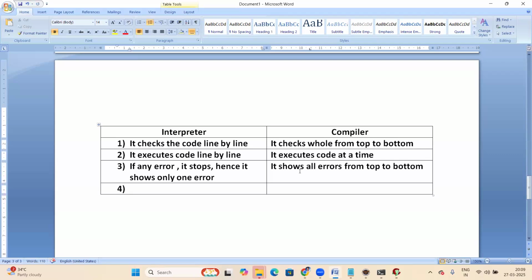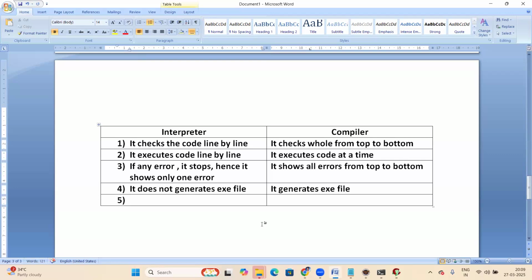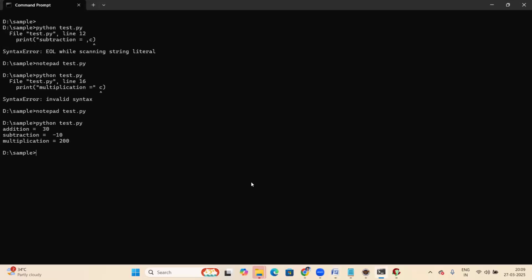Yes, next difference, the most important difference: the exe file. Interpreter does not generate an exe file. Compiler generates an exe file. Exe file, right? Yes, next, one more difference here.